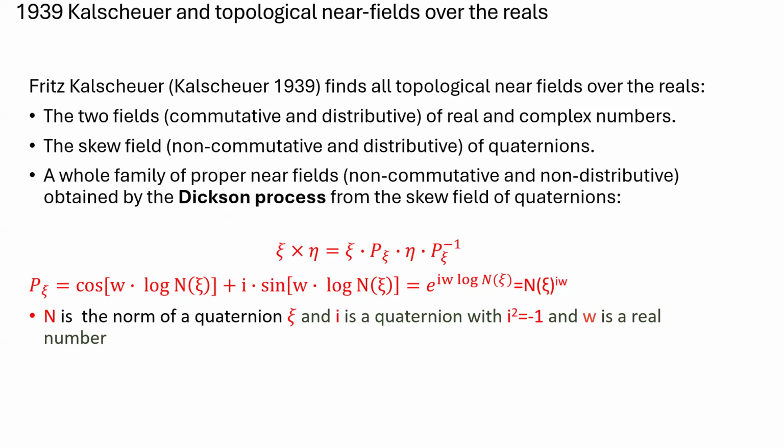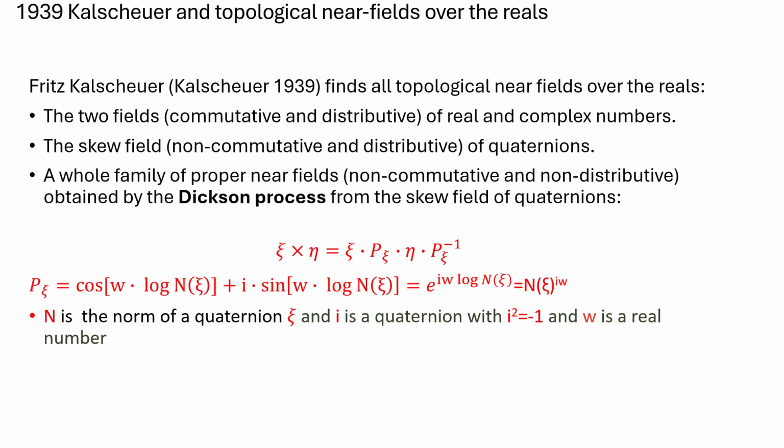The interesting thing about the Karzel near fields is that they are topological near algebras, and they are even topological near division algebras. So they are the nonlinear generalization of division algebras. And they have some interesting properties. The automorphism group of the Karzel near field is the group U1. The commutator group of the Karzel near field is the group SU2.